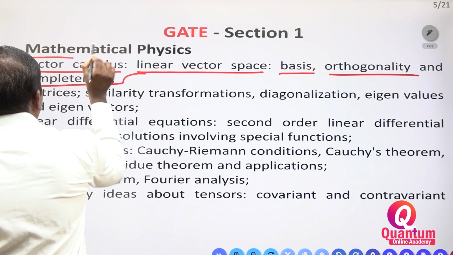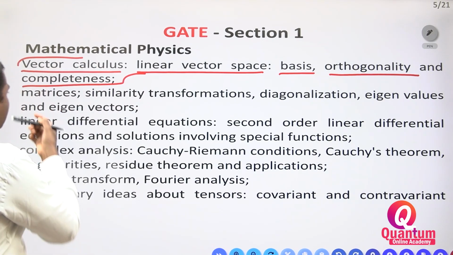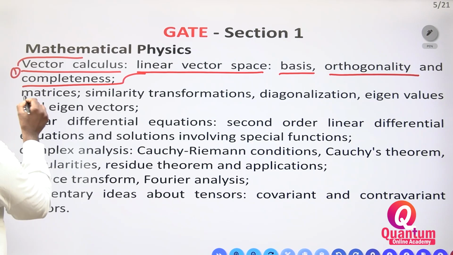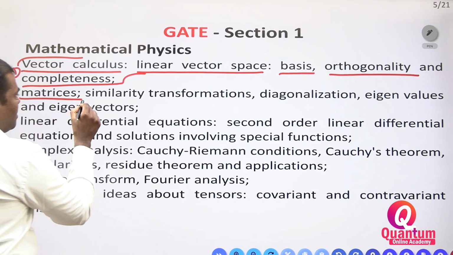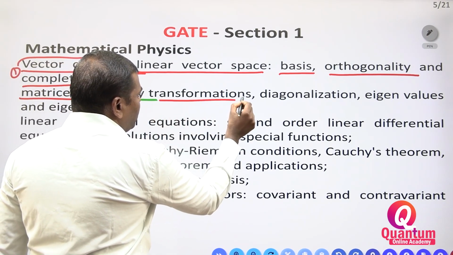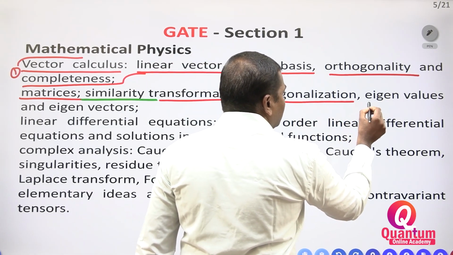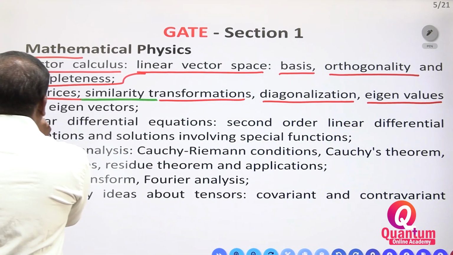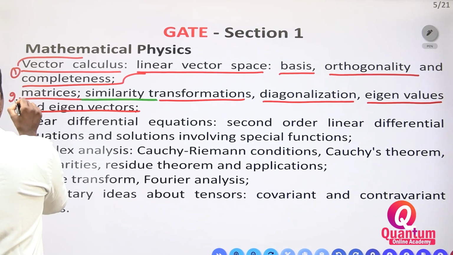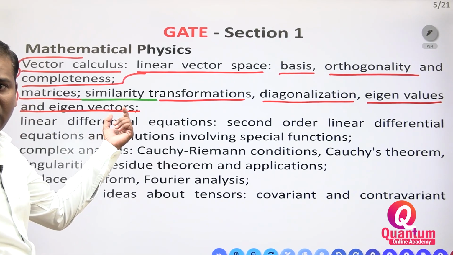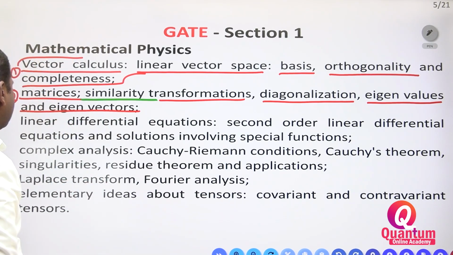This belongs to vector calculus. Next, matrices, which is linear algebra: similarity transformations, diagonalization, eigenvalues and eigenvectors. This is the second part of linear algebra.